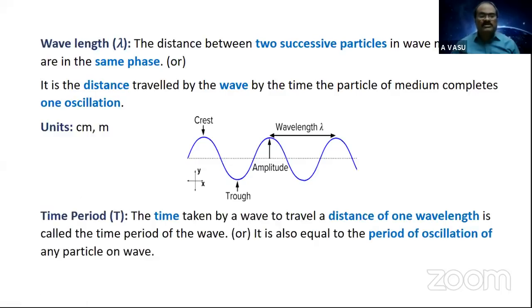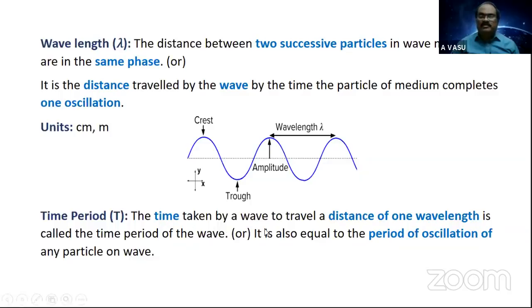The next parameter is time period, or period of oscillation, or period of a wave. See, in general, in circular motion or vibratory motion, how do you define time period? Time required to complete one full oscillation or one full vibration, or in rotary motion, we take time required to complete one full rotation.